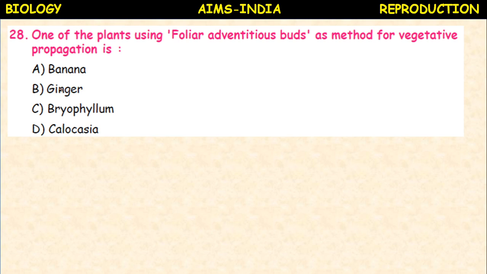One of the plants using foliar adventitious buds as a method of vegetative propagation is: banana, ginger, bryophyllum, and colocasia. Foliar adventitious buds are present on the leaves. So they are epiphyllous buds, present in the bryophyllum.